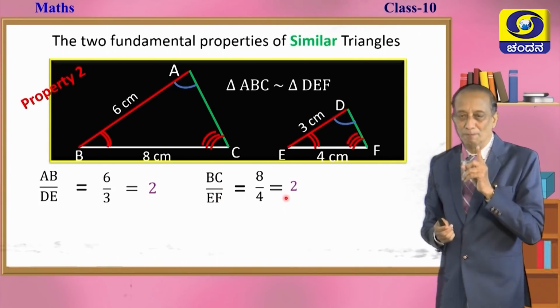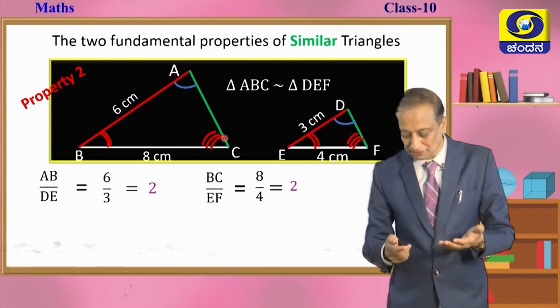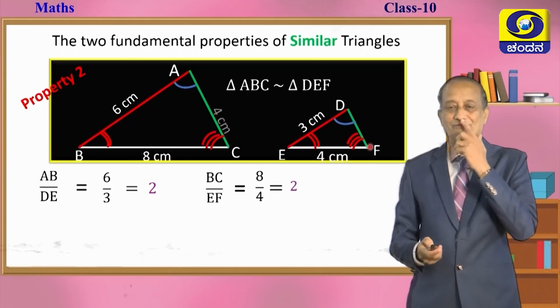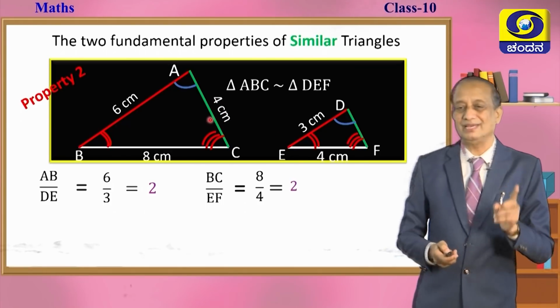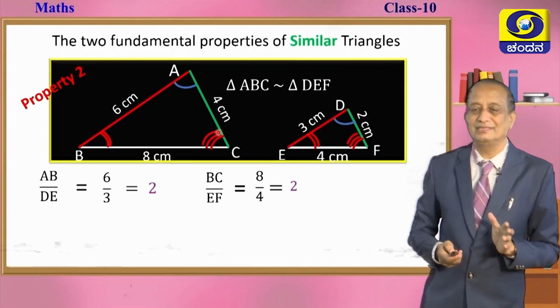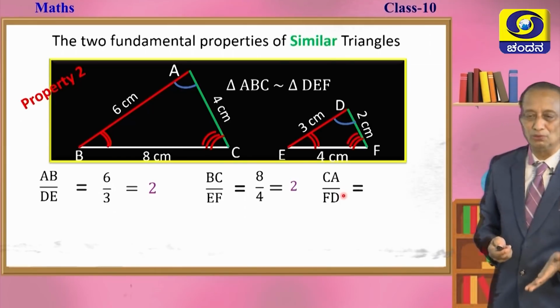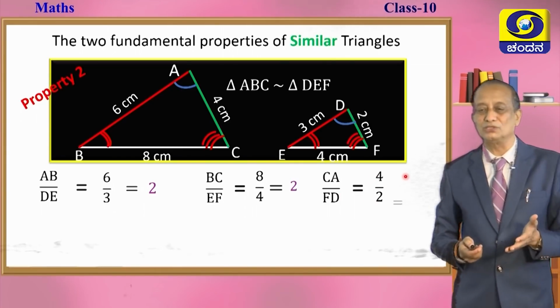I think you are wondering how AC and DF are related. For that you have to measure AC and DF. Let AC be 4 centimeters and DF be 2 centimeters. Take the ratio, it is 4 by 2, which is 2.